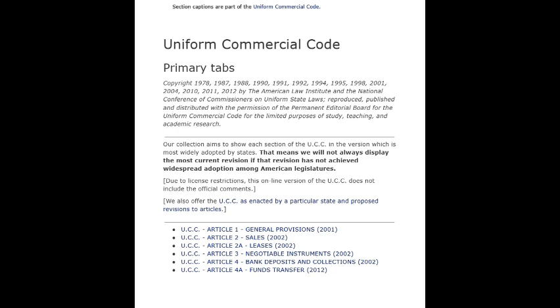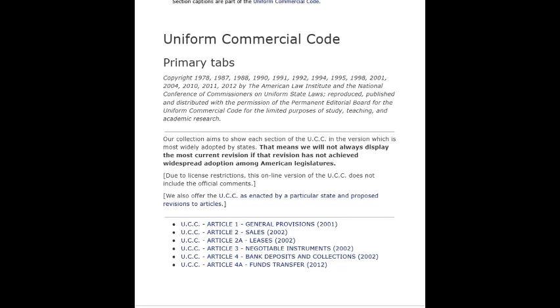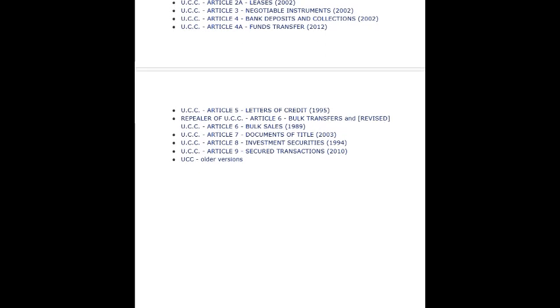U.C.C. Article 1, General Provisions, 2001. U.C.C. Article 2, Sales, 2002. U.C.C. Article 2A, Leases, 2002. U.C.C. Article 3, Negotiable Instruments, 2002. U.C.C. Article 4, Bank Deposits and Collections, 2002. U.C.C. Article 4A, Funds Transfer, 2012. U.C.C. Article 5, Letters of Credit, 1995.